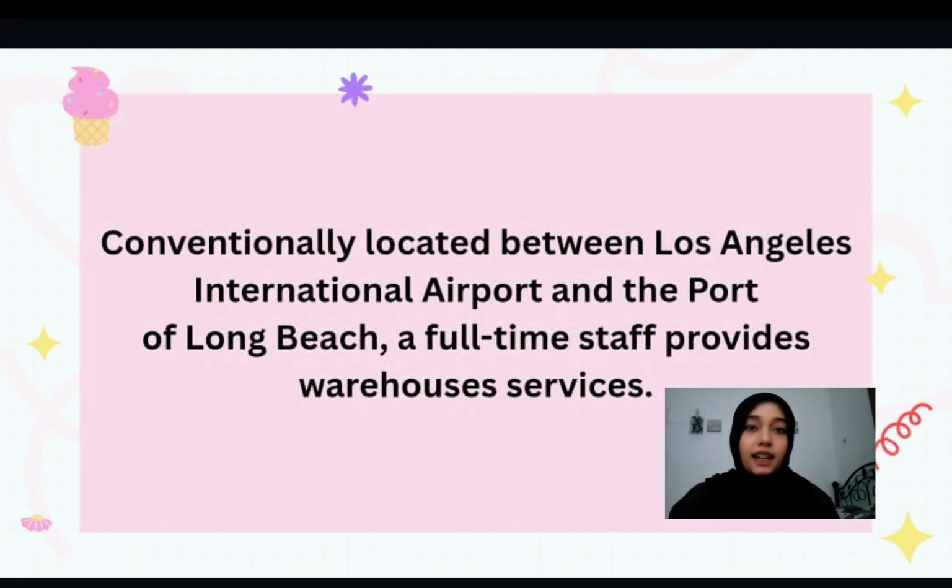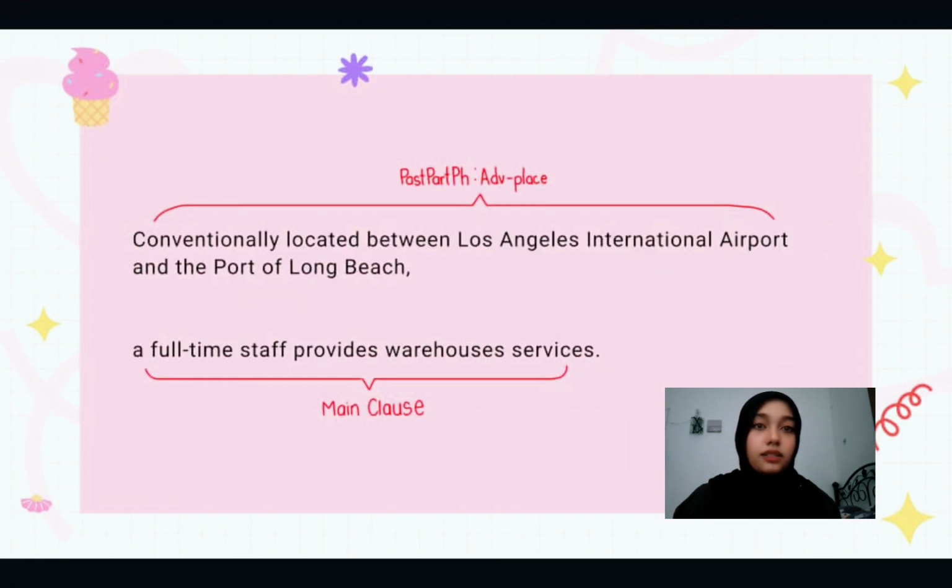So, the sentence that I have chosen for today is: conventionally located between the Los Angeles International Airport and the Port of Long Beach, a full-time staff provides warehouse services. This sentence, as can be seen here, contains non-relative modifiers, as punctuation is used in the sentence with an addition of information.